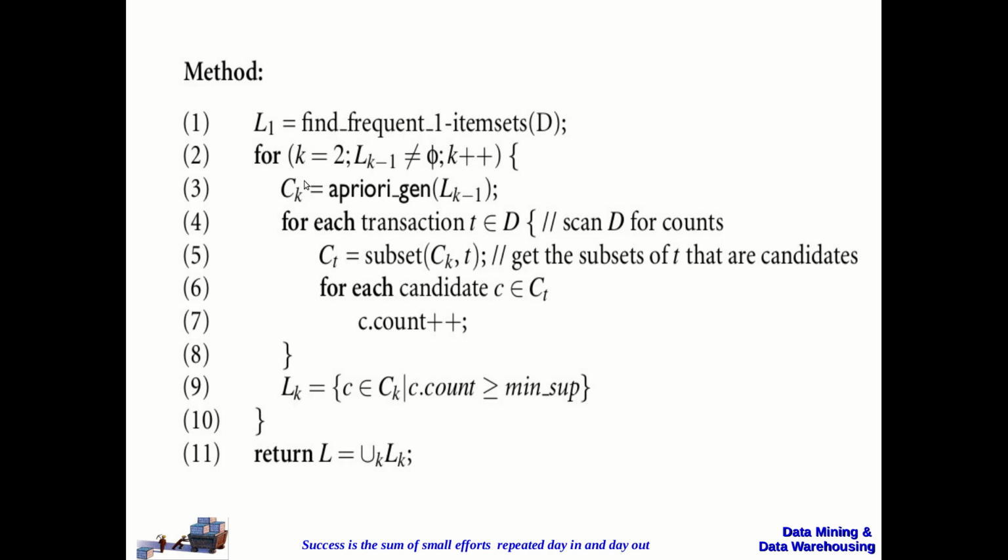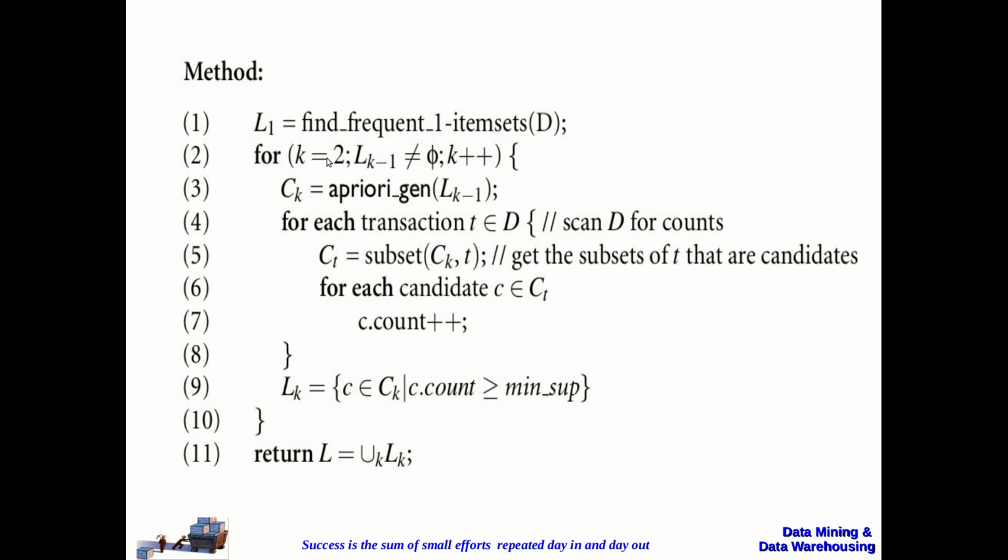Then you go back, the k value will now be 4, and this process will be repeated until no more frequent item sets are created. That means Lk minus 1 is equal to the null set. If it is equal to the null set, that means no frequent item set is generated in the next pass.